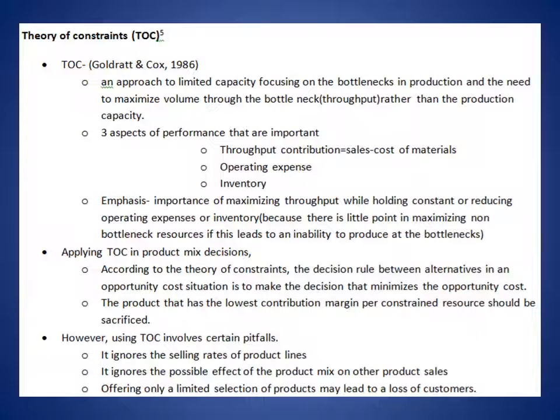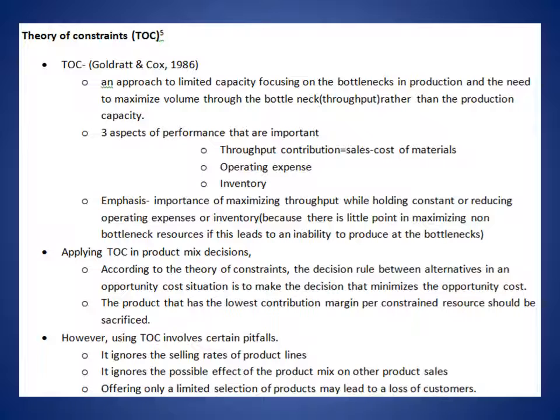Considering the theory of constraints, Goldratt and Cox 1986 point out that the theory of constraints is an approach to limited capacity focusing on the bottlenecks in production and the need to maximize volume through the bottlenecks, that is throughput, rather than the production capacity. When it comes to the theory of constraints, there are three aspects of performance that are important.